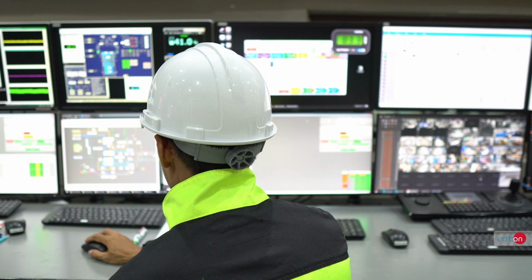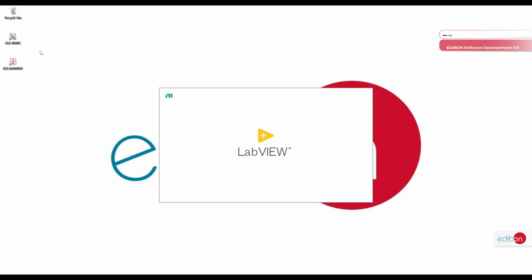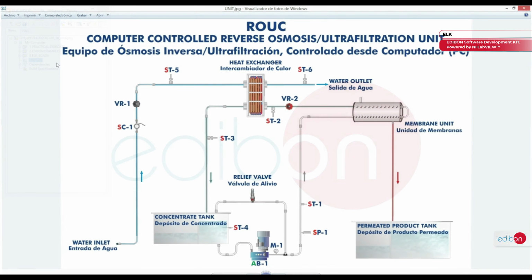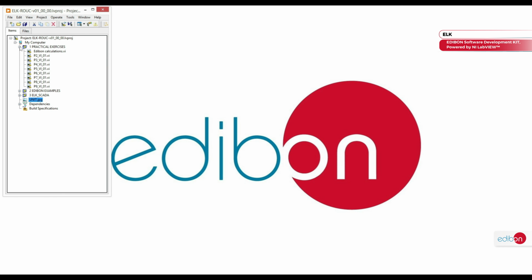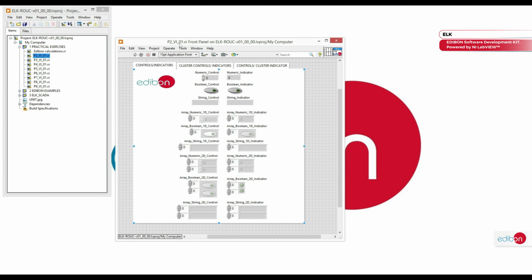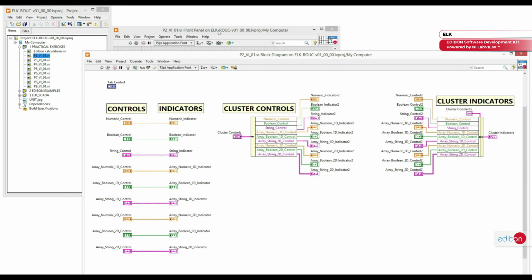The EDIBON Software Development KIT, powered by NI LabVIEW, ELK, has been designed to enhance the learning experience by providing a practical and effective solution for programming and controlling instruments and hardware in real-world environments. This open-source software, developed within the LabVIEW environment, is offered as an optional complement to EDIBON equipment.